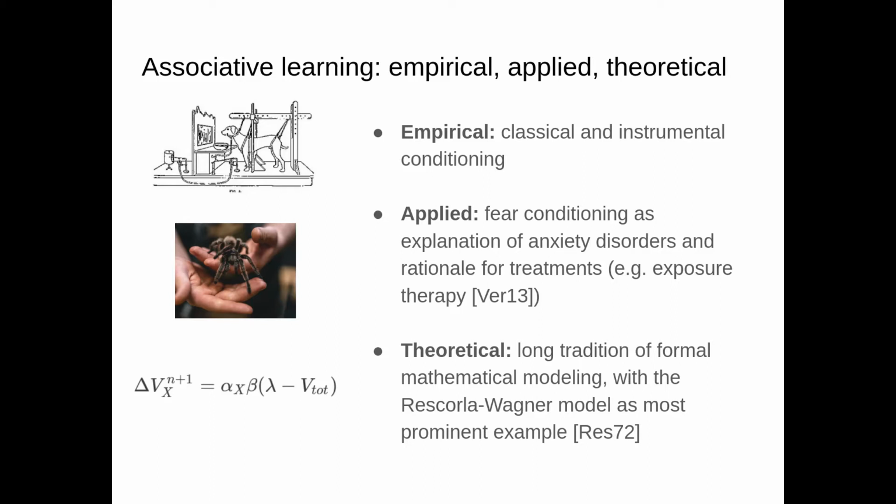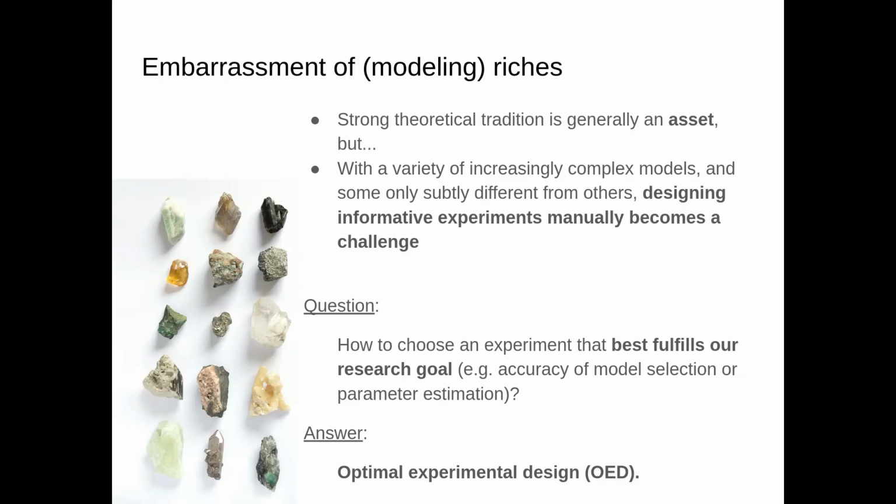However, mathematical psychologists may think about the long tradition of formal mathematical modeling, with the most prominent and most influential example being found in the Rescorla-Wagner model from the 1970s. Although this strong theoretical tradition of formal modeling in associative learning is generally an asset for the field, it also engenders a specific challenge. In particular, when there is this growing set of increasingly complex and flexible models, with some of them only being subtly different one from another, designing informative experiments becomes a real challenge.